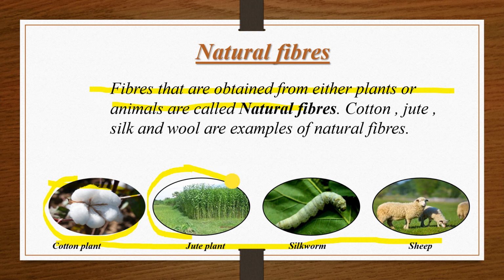See the jute plants. Jute fiber is obtained from the stem of jute plants. Silk is obtained from the cocoon of the silkworm. And wool is obtained from the fur of sheep.